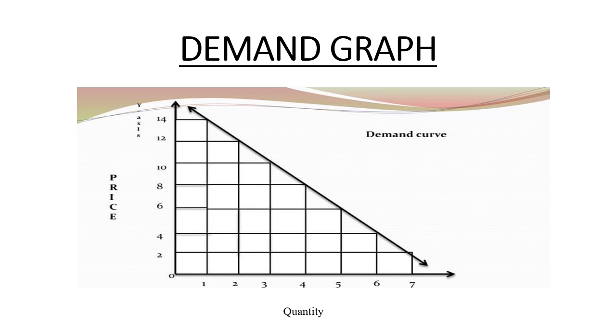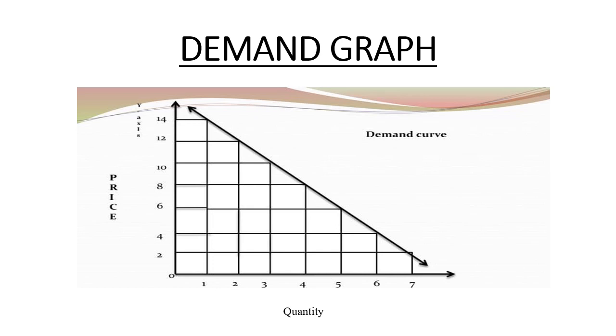A downward sloping curve shows the law of demand, because as you can see, we take price on the y-axis, that is the left hand side, and we take quantity on the x-axis, the horizontal line, where we mark 1, 2, 3, 4, 5, 6, 7, and we mark 2 to 14, taking a gap of 2, on the y-axis. Just see the price and quantity relationship. Try to focus on the price and quantity relationship.